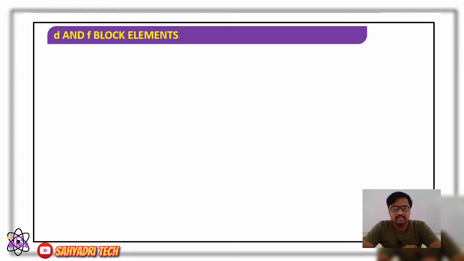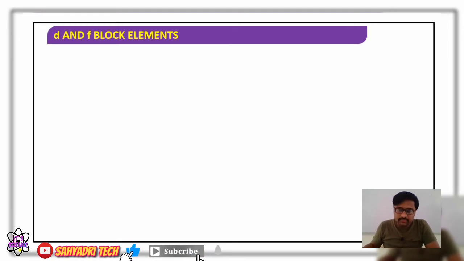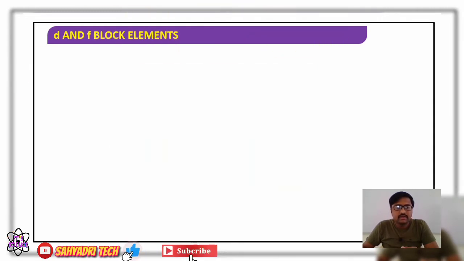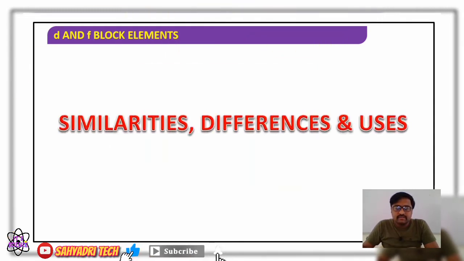So in the last session we discussed actinoids. There we considered electronic configuration of actinoids, oxidation state, and ionic radii. Now in this session we are going to consider the last concept of the chapter, that is similarities, differences and uses. Similarities of lanthanides and actinoids, differences between lanthanides and actinides, and uses of particularly actinides.